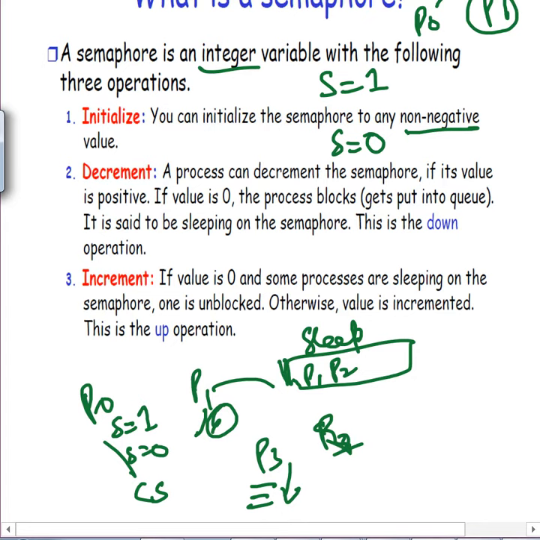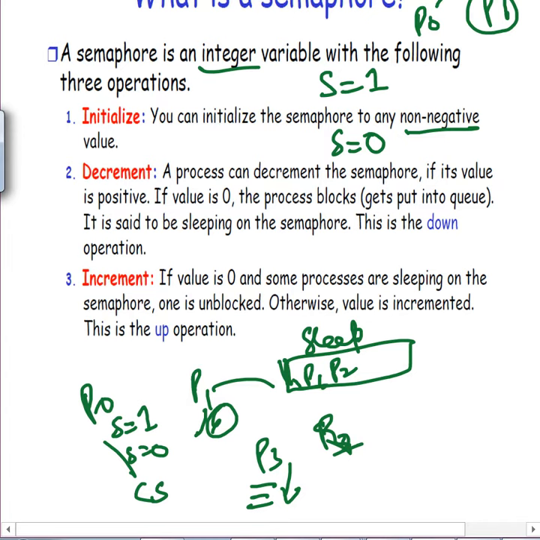So it's not wasting CPU time on P1 or P2, because if we had given the time slice to P1 and P2, as in our previous algorithms, they would do nothing, because they have to be mutually excluded here. Mutual exclusion is there, so they would only waste the CPU time. In this semaphore implementation, P1 and P2 go into a separate queue where they sleep.